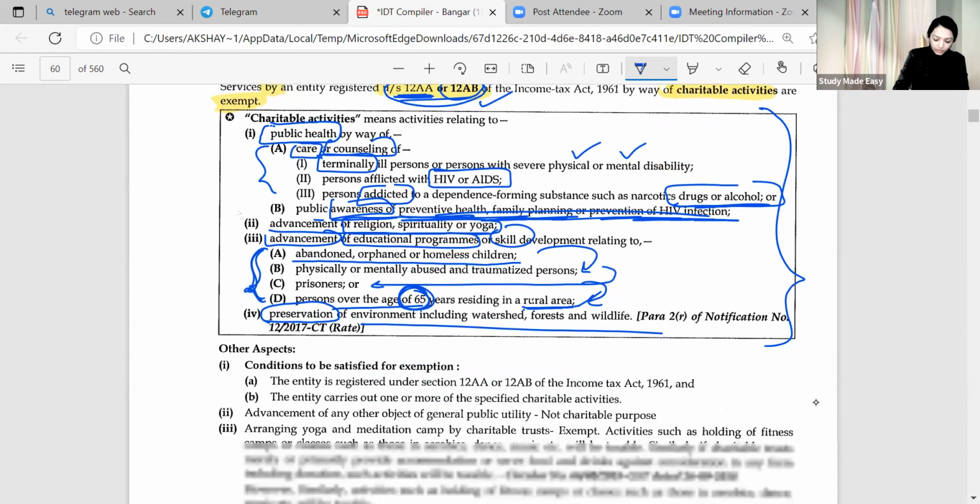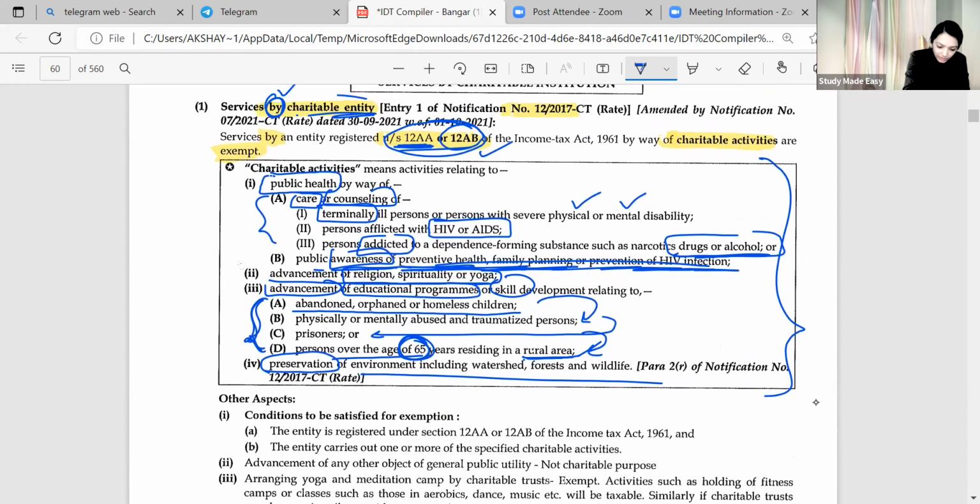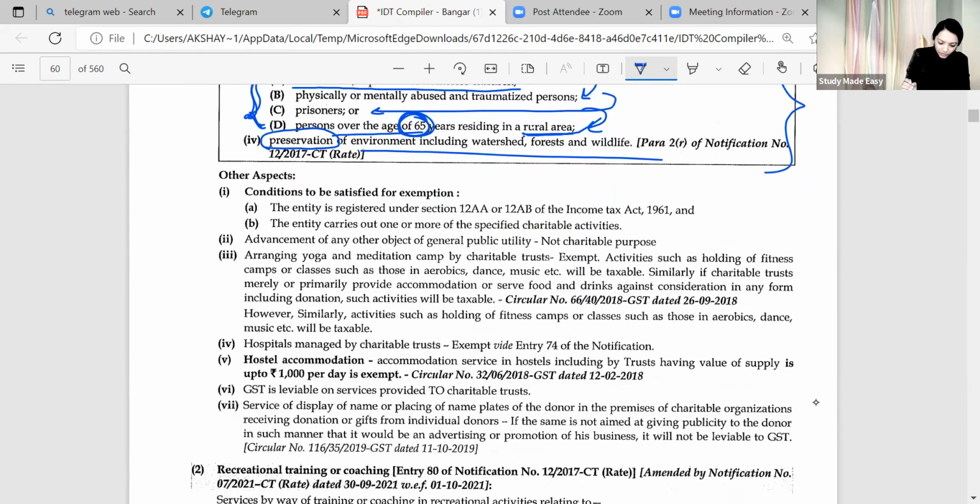But here they have written charitable entity, and in some other places they are writing the words charitable trust. What is the difference between a charitable trust and a charitable entity? Can anyone tell me? Is it the same? Is it a synonym, or is there a difference? Charitable trust is registered under 12A, 12B.